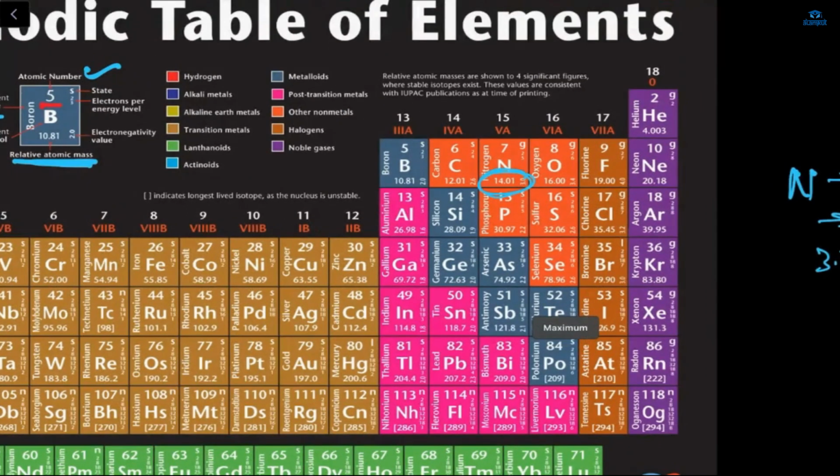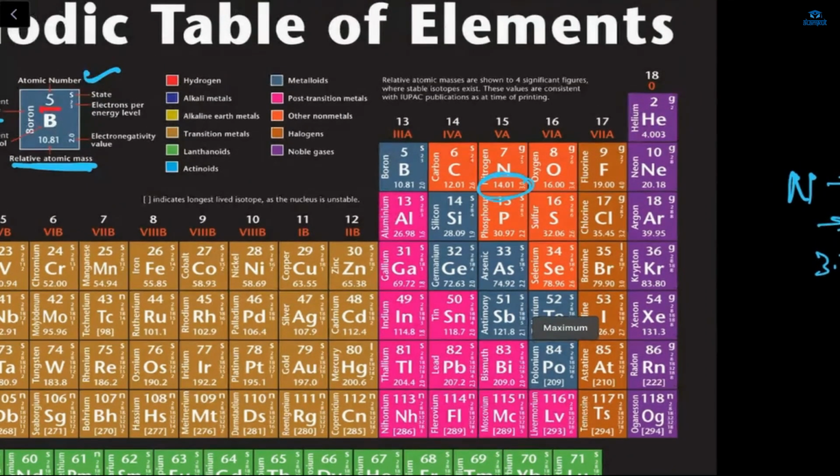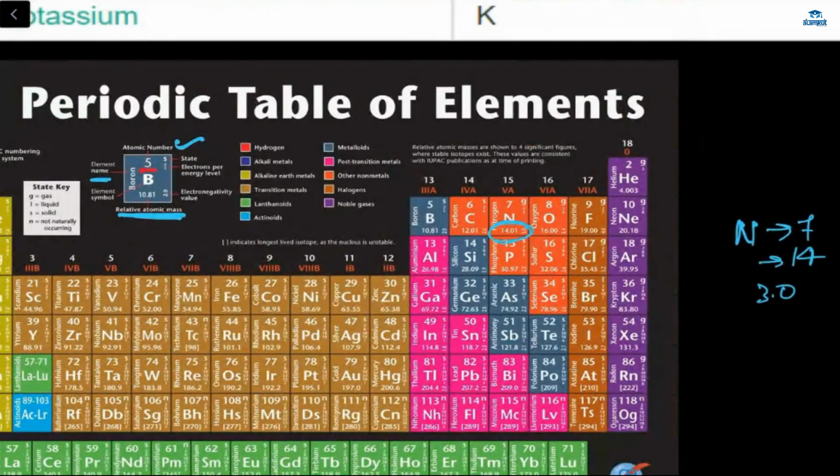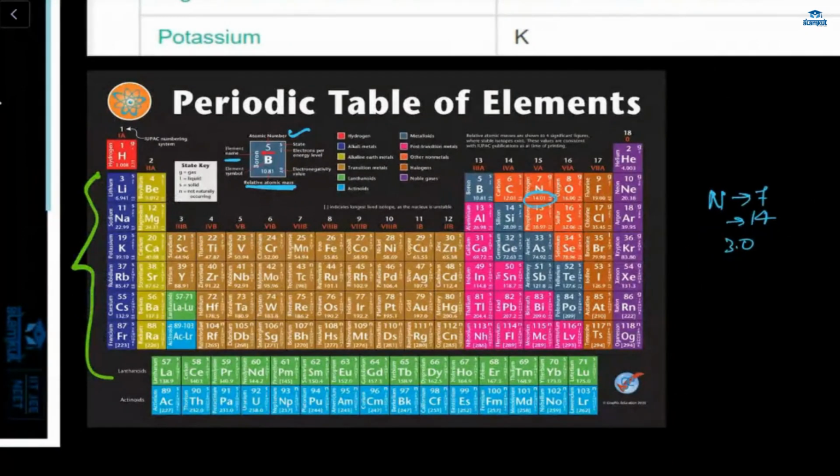Metalloids, we already know that boron, germanium, silicon, arsenic, all are metalloids. Metalloids means the combination of both things, the metal one and the non-metal one. What is post-transition? This pink. Other non-metals is this. Obviously, nitrogen, oxygen, these are non-metals because these are gases. These are the halogens: fluorine, chlorine, bromine, iodine. And noble gases are this: helium, neon, argon, krypton, xenon, radon. Okay, so this part you understood, Razi? Yes, ma'am.